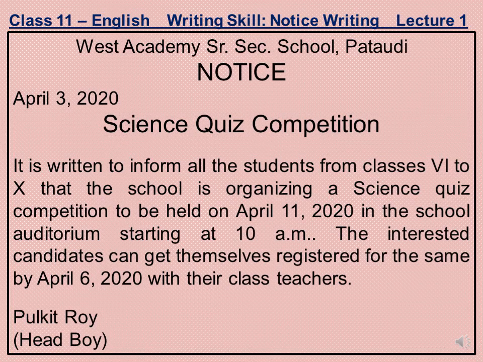First of all, as per the format, the school name is written in the very beginning of your notice writing. As in the question it was written, write a notice for your school notice board. So it is West Academy Senior Secondary School, Pataudi. In second line, you will be writing NOTICE all in capital letters. And then you will be moving to the date that is to be written in the way it is shown on the screen. April 3, 2020.